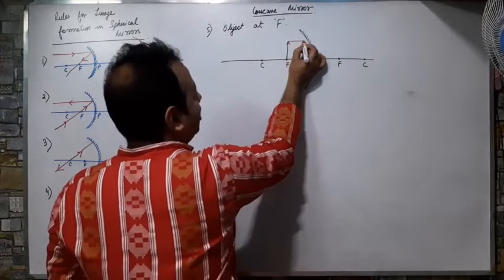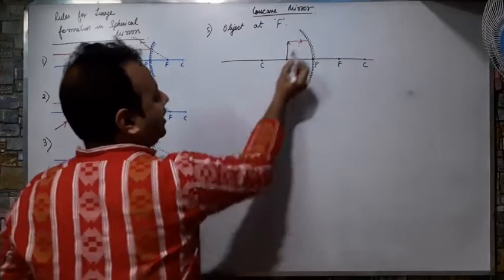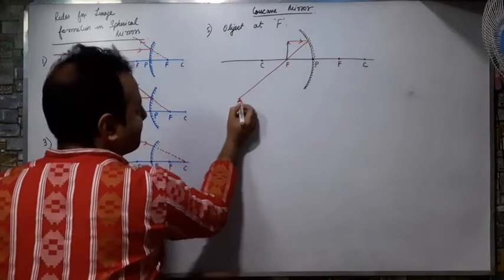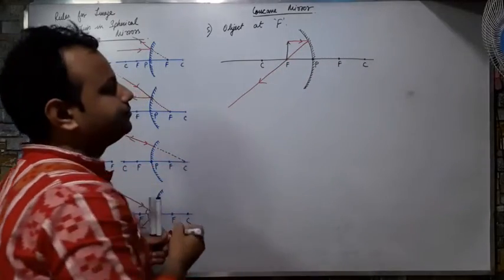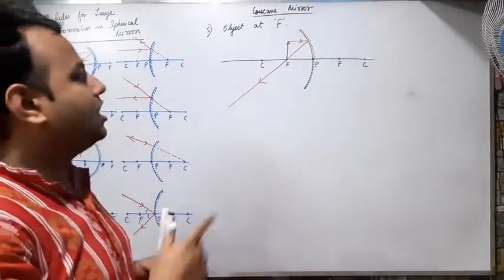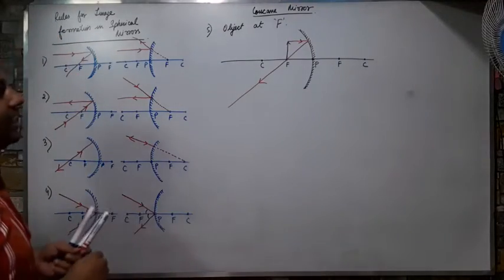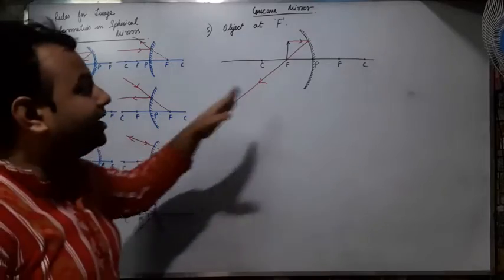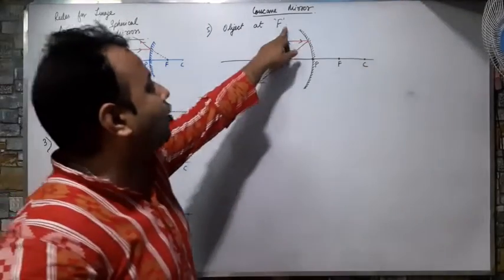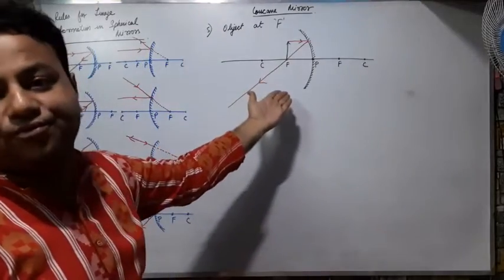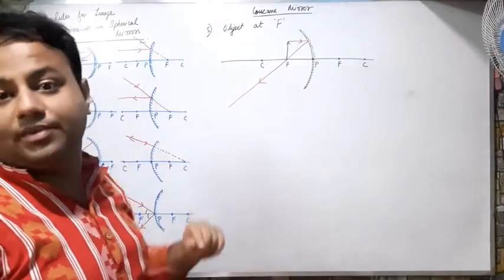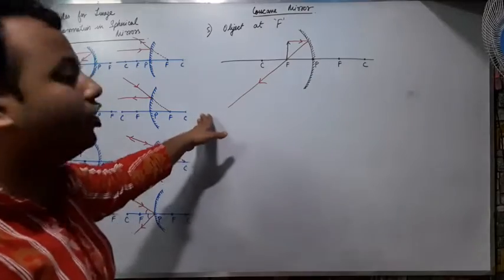The first law: whenever a ray is parallel, it will pass through F. सही है. What is the second rule? The second rule says that the ray passing through F will become parallel. But the problem is that my object is itself at F. How can the ray pass through F then? It is not possible. इसीलिए ये second law use नहीं होगा.